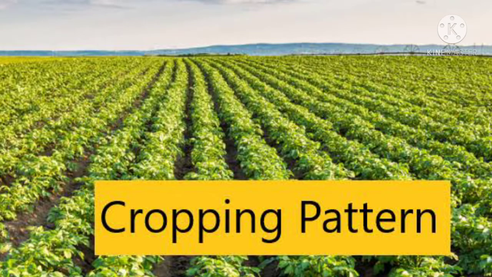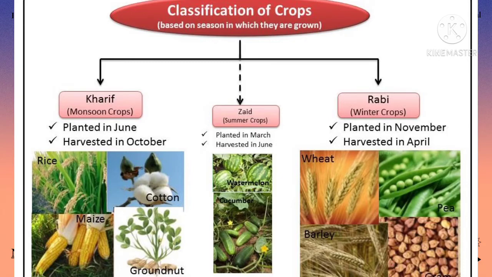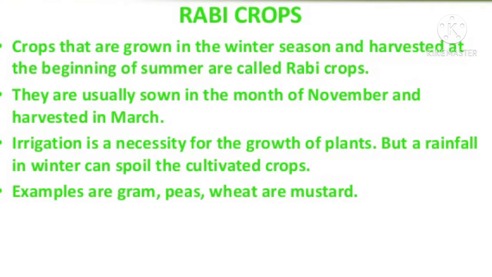So students, now we will see the cropping patterns of our country in the different seasons. First of all, the Rabi season. Here the sowing period of the Rabi season is October to December, and the harvesting is from April to June.